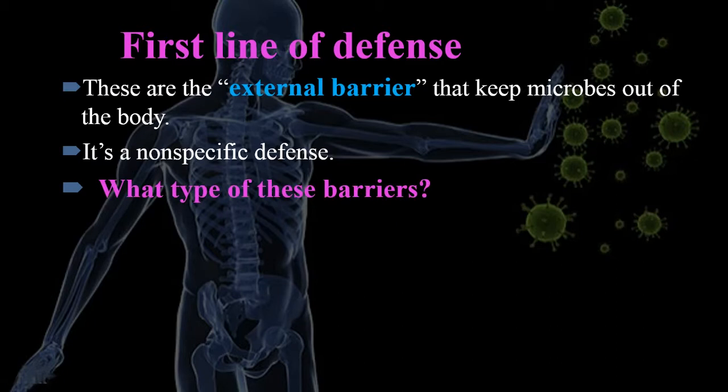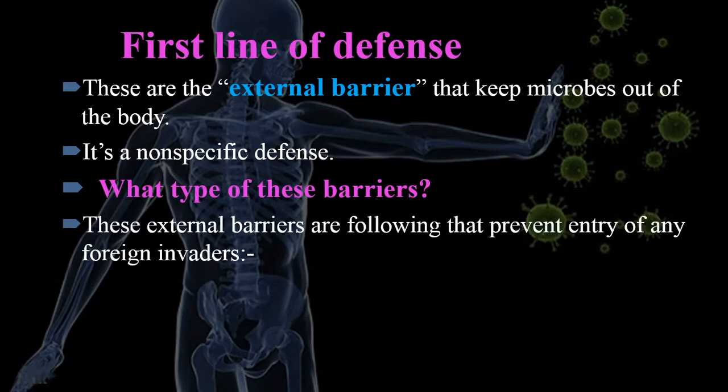And what are these external barriers? The external barriers that prevent the entry of any foreign invaders are, first of all, the skin. You know that our skin is the largest organ of our body and covers our whole body. Plant cells have a cell wall, but we have no cell wall.